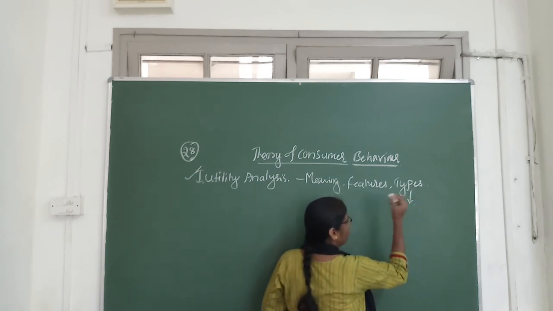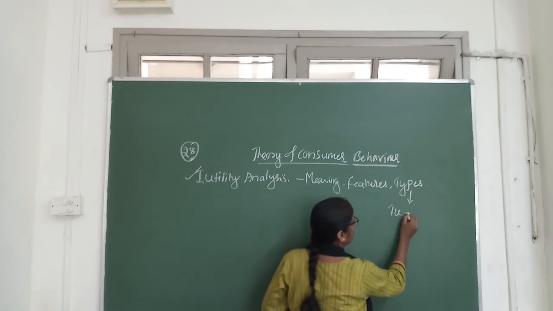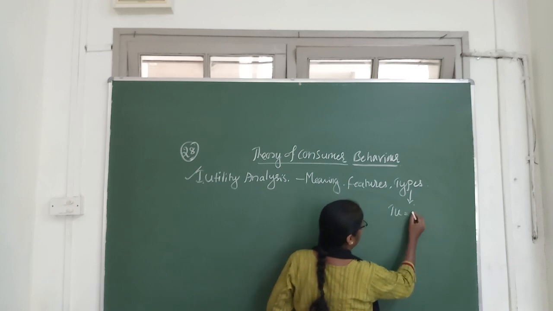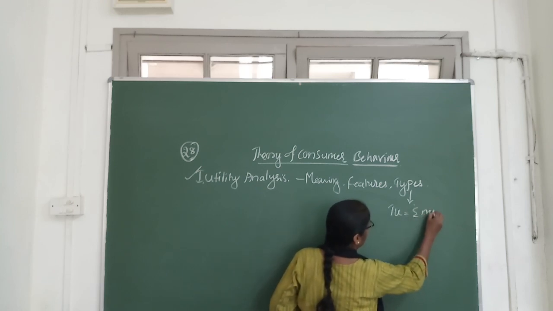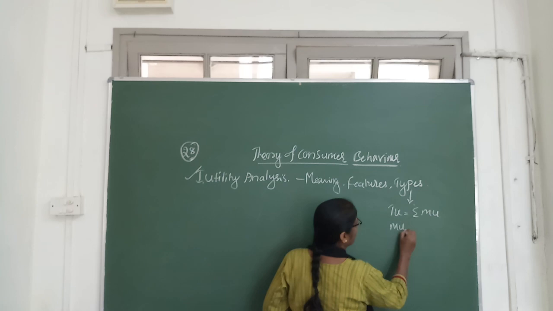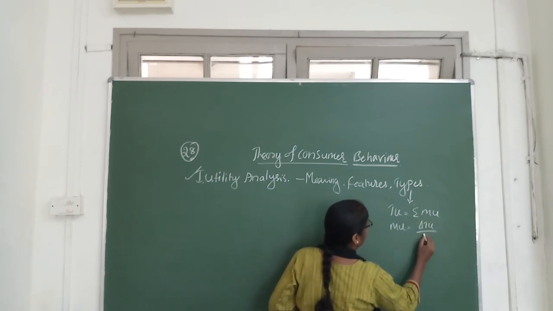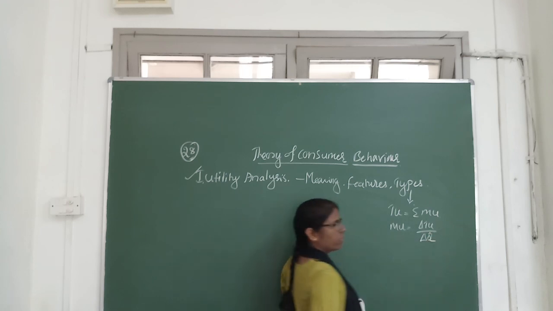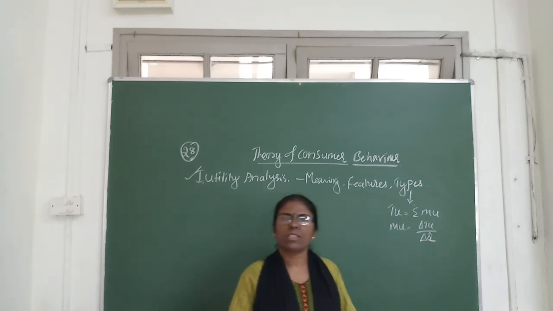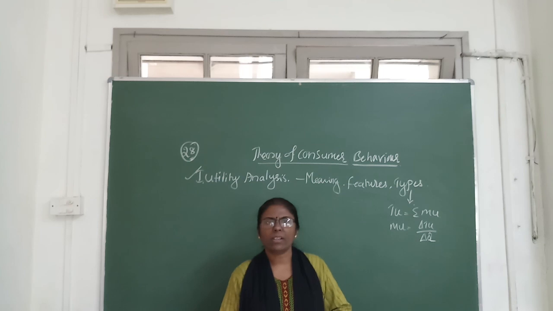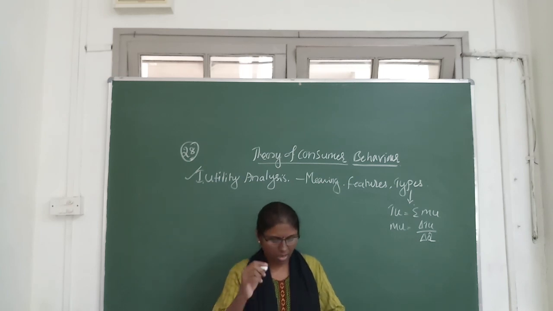And we discussed formulas. How to calculate total utility? Total utility is equal to the summation of MU. Then how to calculate marginal utility? Change in total utility divided by change in Q. So these formulas we discussed and we explained with the help of an example.